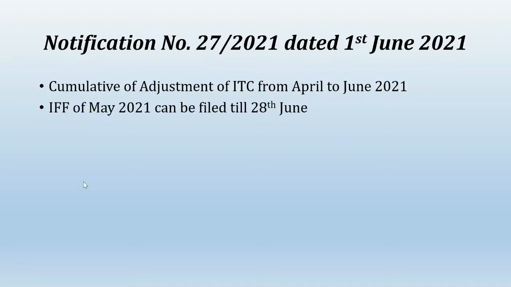Next notification is 27/2021. This notification is related to adjustment of ITC. As we discussed in the previous videos, ITC has to be reconciled every period. However, due to COVID lockdown, the opportunity has been given for adjustment of ITC on the cumulative basis, that is from April to June. Also, one more extension has been given in this notification, that is IFF of May 2021 has been extended. Initially, this could be filed till 13th of June. However, now this can be filed till 28th of June.